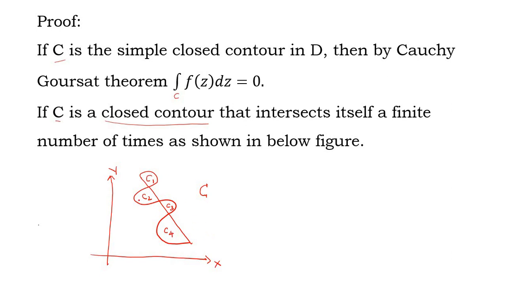Clearly each Ci, that is C1, C2, C3 and C4, is a simple closed contour.